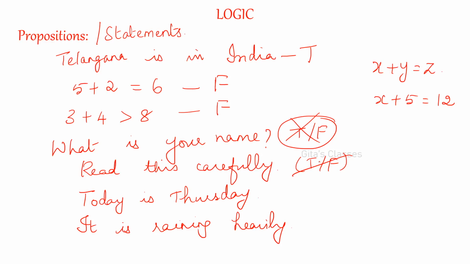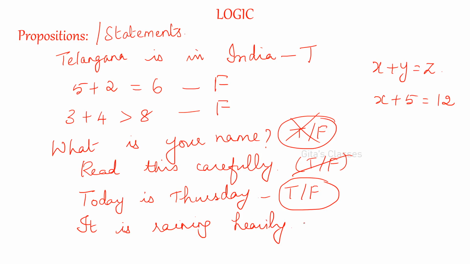Today is Thursday. Can you assign true or false for this? Of course, you might be thinking that, yeah. Now, no, it is not a proposition. Why? I'll explain. Listen. Today it is Sunday. I am recording this. So, I will write that it is false. But coming Thursday, if you watch this video, you will be thinking, hey, today is Thursday, no? Why is this madam telling false? It is wrong, no? So, she is wrong. You might be thinking like that. Therefore, you cannot assign true or false because it is a variable. This is a variable time. Statements involving variable time are not propositions.